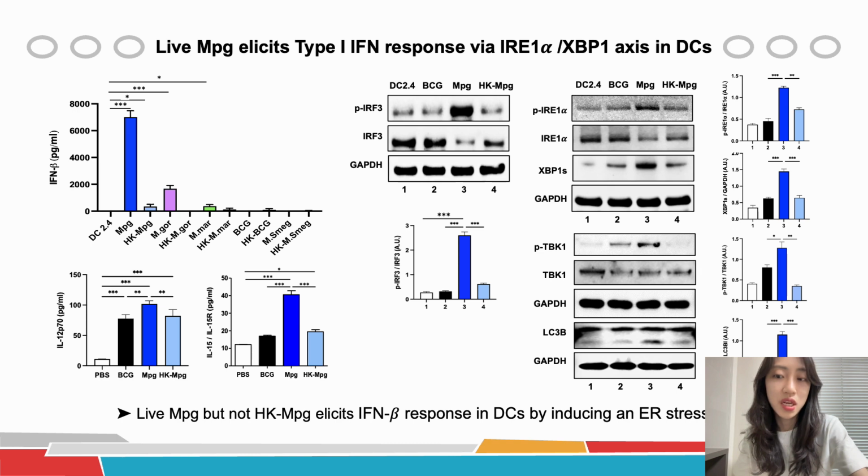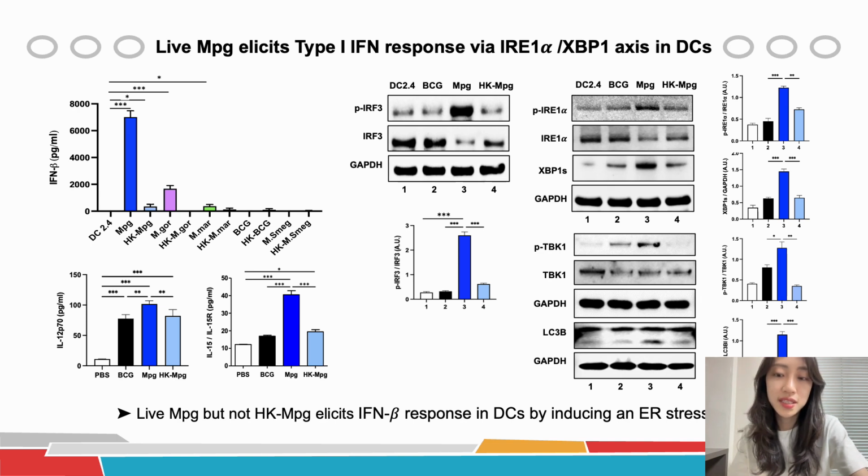Following this observation, we identified an increased level of phosphorylated IRF3, which is an essential transcription factor involved in the induction of type 1 interferon gene expression. Since it is known that type 1 interferon response is associated with the ER stress response during microbial infection, we investigated related ER stress molecules as the upstream signal of type 1 interferon response. Indeed, we found that live MPG activates IRE1 alpha, which in turn led to XBP1 mRNA splicing, whereas neither BCG nor heat-killed MPG did.